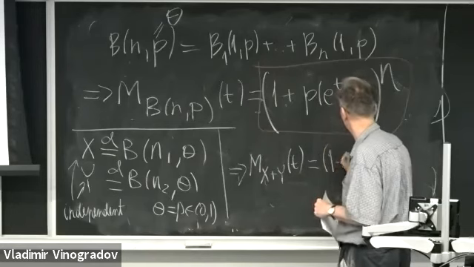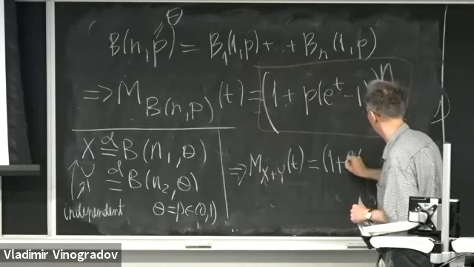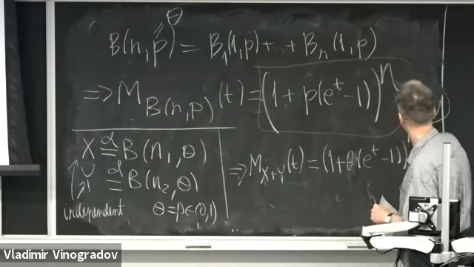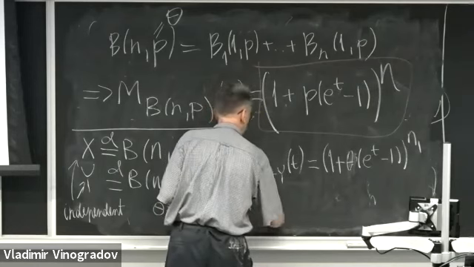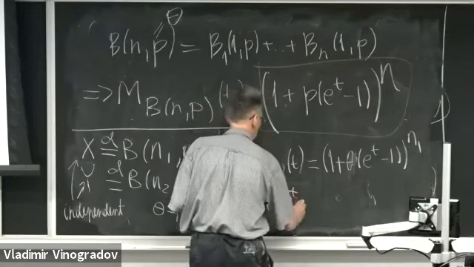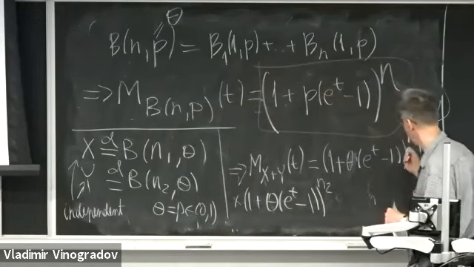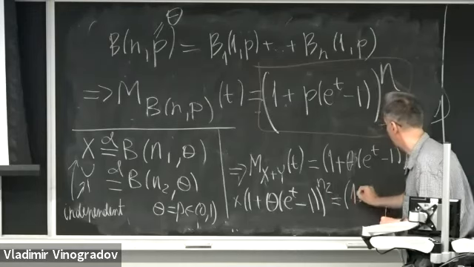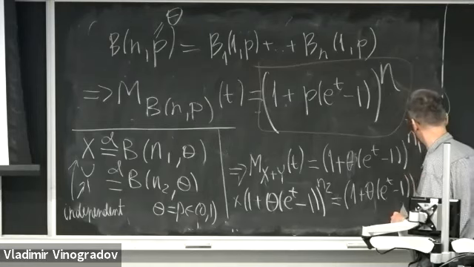And it will be 1 plus theta times (e to t minus 1) to the power n1 times 1 plus theta times (e to t minus 1) to the power n2. It's the same base raised to powers n1 and n2 respectively, so it can be rewritten as 1 plus theta times (e to t minus 1) raised to the power n1 plus n2.